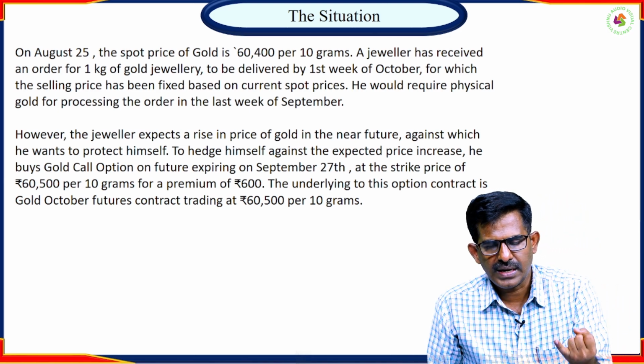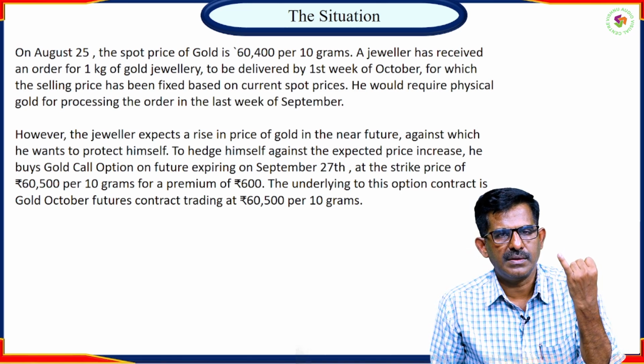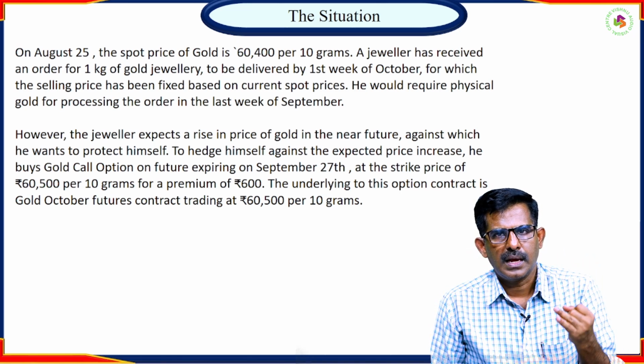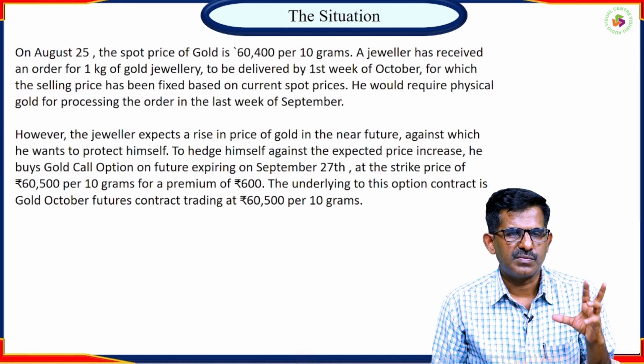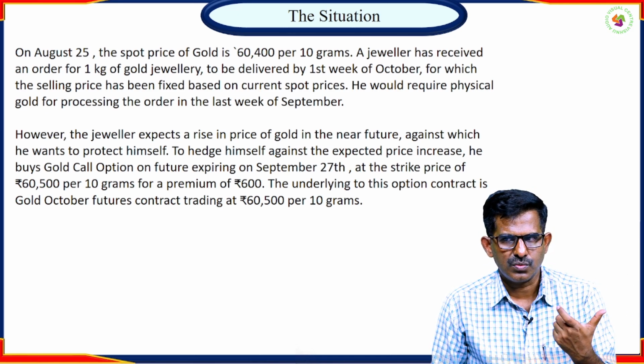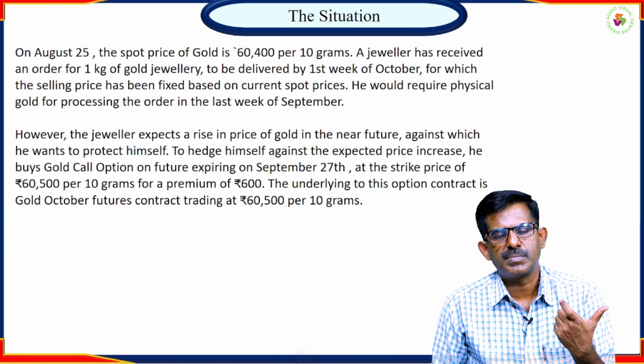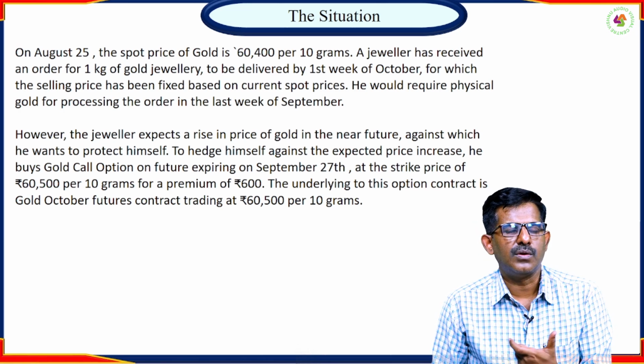He got an order on 25th of August. He is supposed to deliver in the first week of October, and he requires gold in September. That is 1 month's time for him. In this 1 month period, he has to protect himself from a rise in the price of gold. So how can he do that?